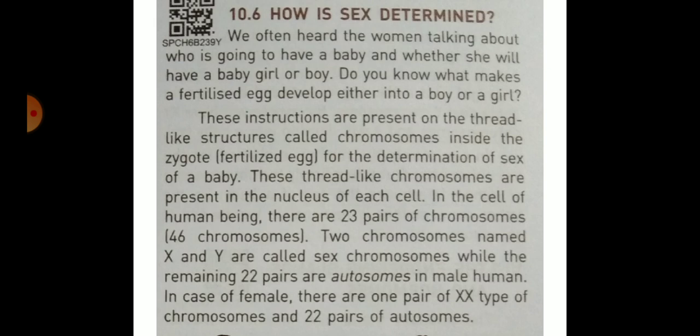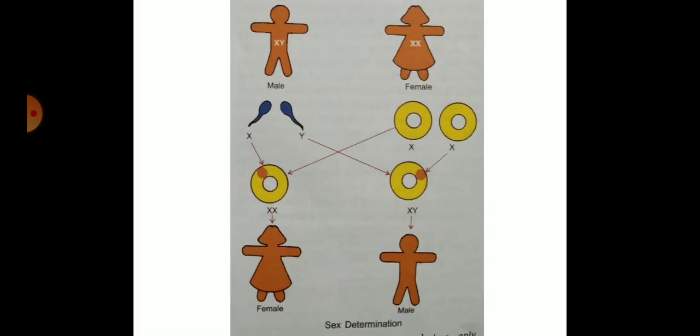When an egg is fertilized by a sperm containing an X chromosome, the zygote will have two X chromosomes and it develops into a baby girl. But if the egg is fertilized by a sperm containing a Y chromosome, the zygote will have XY chromosomes and it will develop into a baby boy. In our society, the mother is blamed for the sex of her baby, but scientifically, the chromosome of the father determines the sex of a baby. So the father, not the mother, is responsible for the sex of an unborn baby.